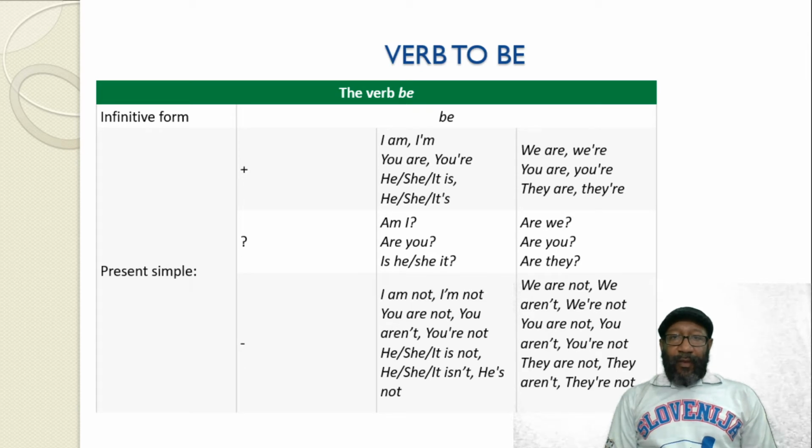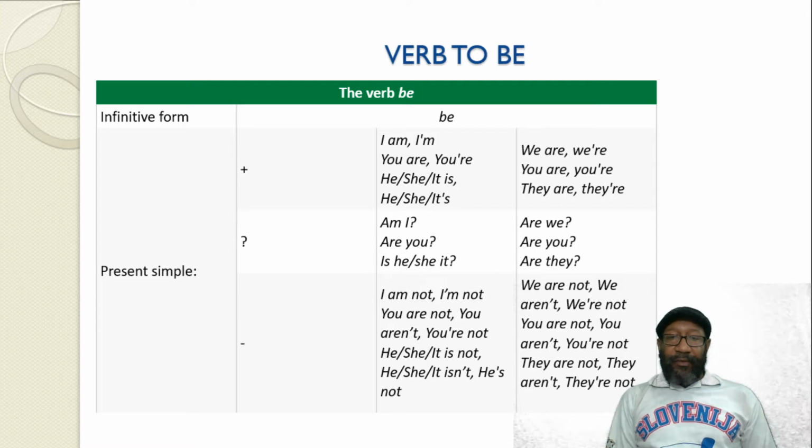First of all, the infinitive form of the verb to be is be, okay? And just for a start, the verb to be has two main meanings. It can mean ser or estar. So in Portuguese, we have two verbs that in English use just one to have the same meaning.